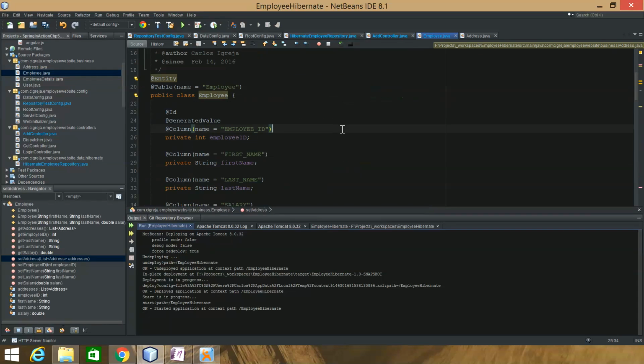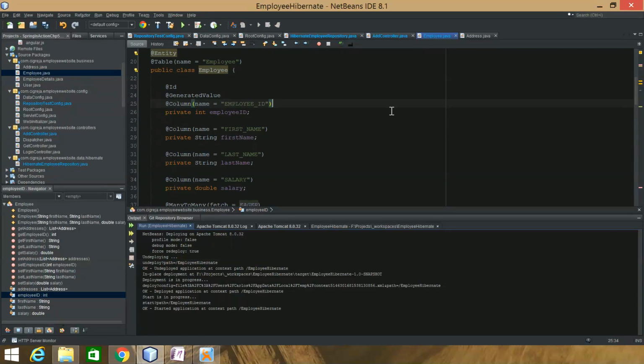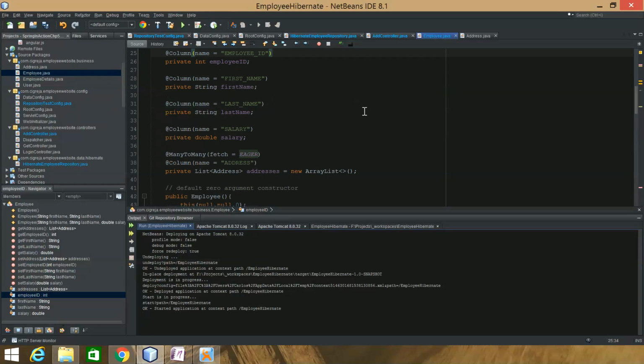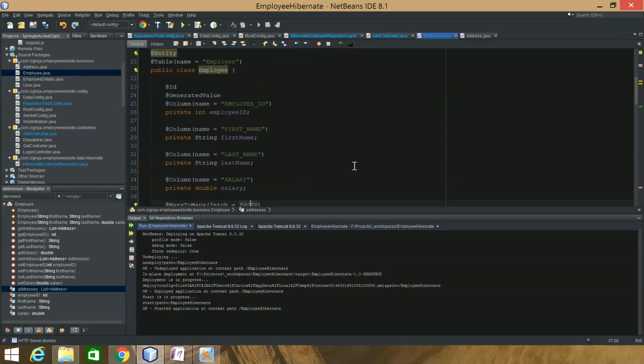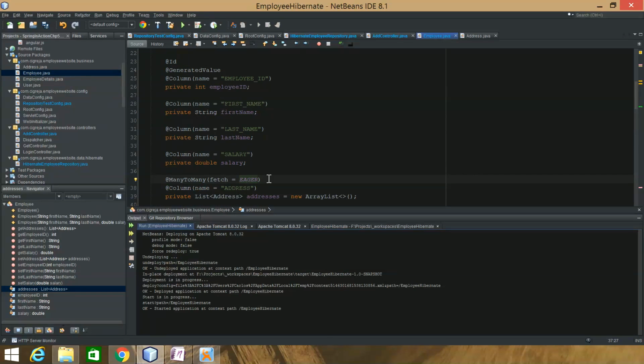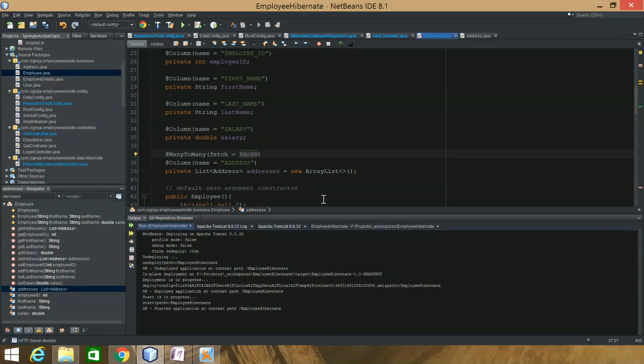So I had to, and that's what I'm going to show now, how I fixed that, the lazy init. So here's my employee entity, and because I had ManyToMany, I had to actually, as you can see how I did it here, fetch equals eager, and I used the JPA, Java Persistence API for that.